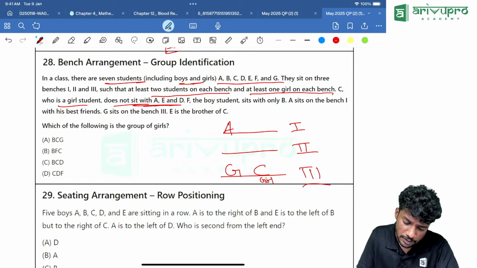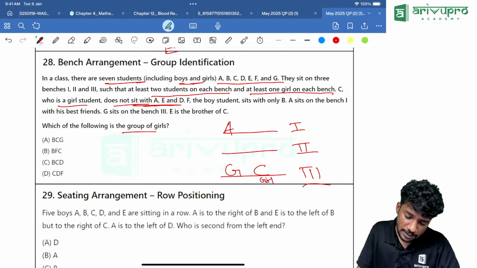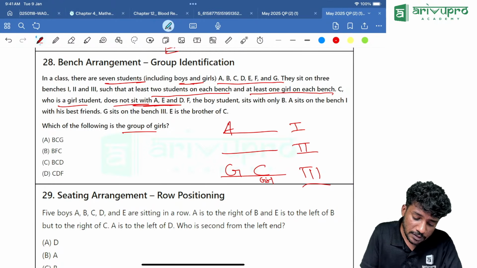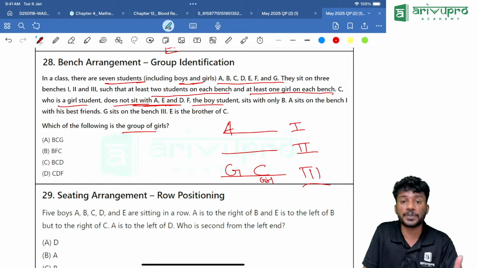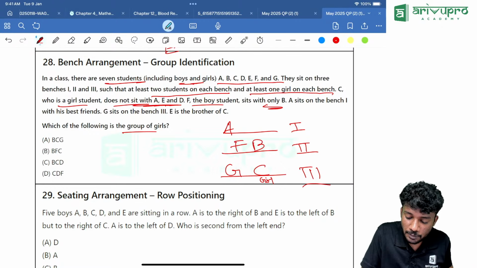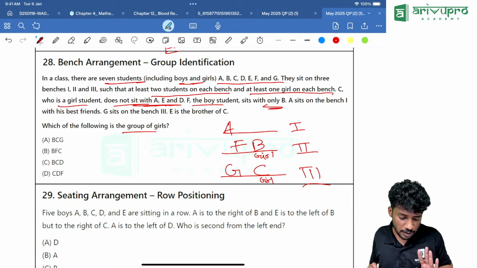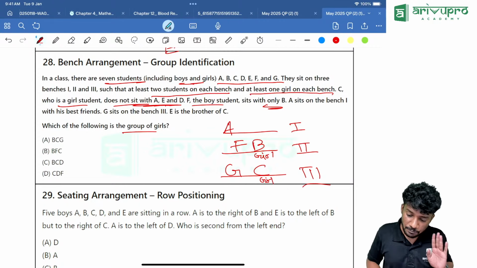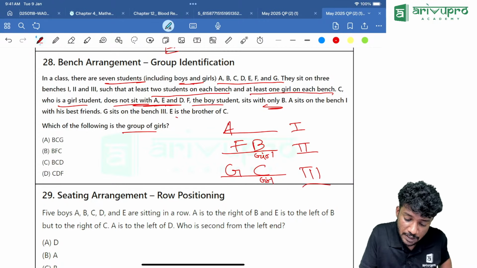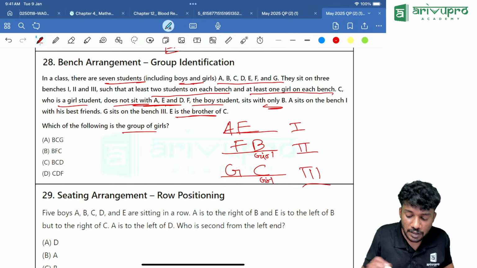Then what is given? The question is which of the following groups has a girl. Now what else is given? C, who is a girl, does not sit with A, E and D. F is a boy student, sits only with B. So F and B will be sitting together. So B will be what? A girl. Now if you look into the options, B and C are girls. One more possibility is there. Then what do we know about another thing? E is the brother of C. That will be sitting in the first bench.